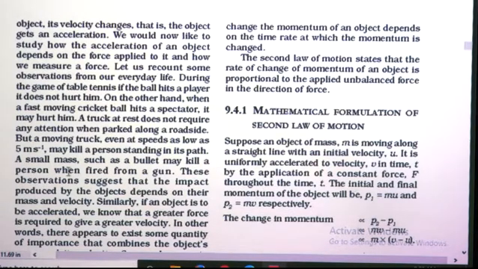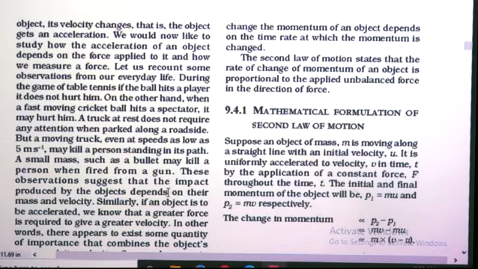A small mass such as a bullet may kill a person when fired from a gun. Okay, so bullet is a very small object and it has very less mass, but even this bullet can kill the person when fired from a gun.